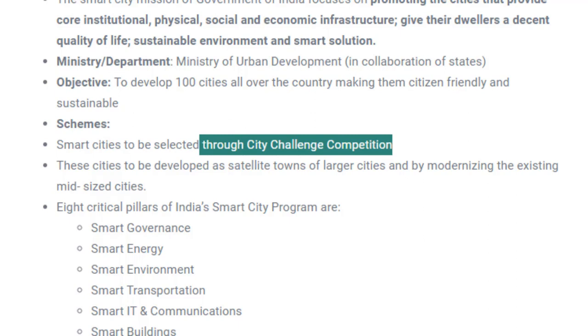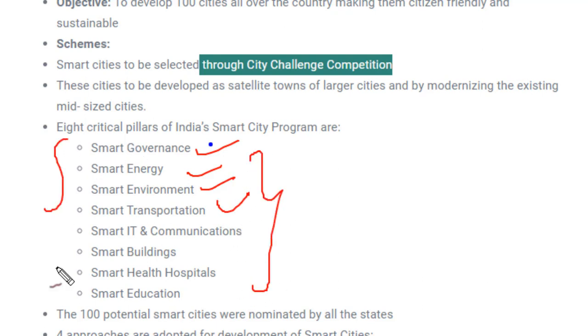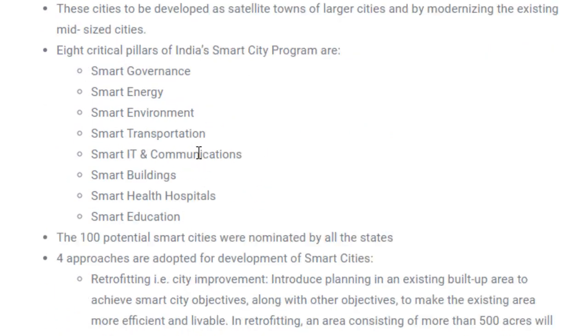And what are the program highlights? In smart cities, these are the highlights which help any city to be smart: smart governance, smart energy, smart environment, smart transportation. Everything present there would be smart in nature. Like in education, smart technology will be used. In health and hospitals, good quality instruments would be used for taking care of patients. Similarly, everything would be smart in that area.